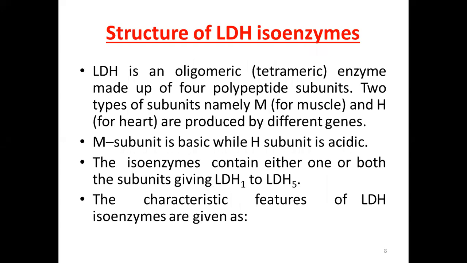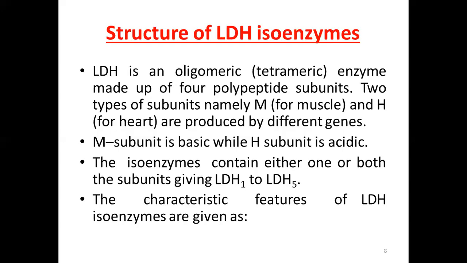And here is the structure description of LDH isoenzymes, that what type of units they consist of. LDH is an oligomeric enzyme. Oligomeric means consisting of more than one subunit, and it consists of four subunits. Therefore, it's a tetrameric enzyme, and it's made up of four polypeptide subunits. It's an enzyme, which means that it must consist of polypeptide sequences.